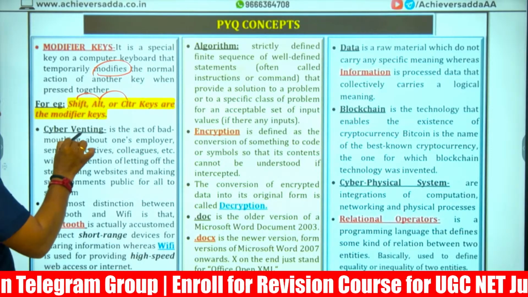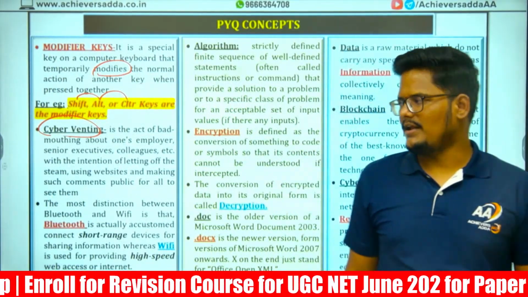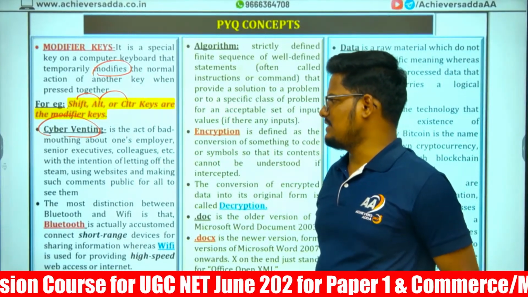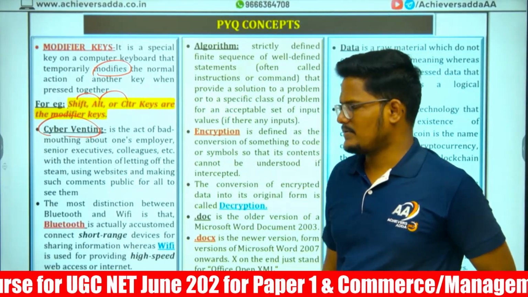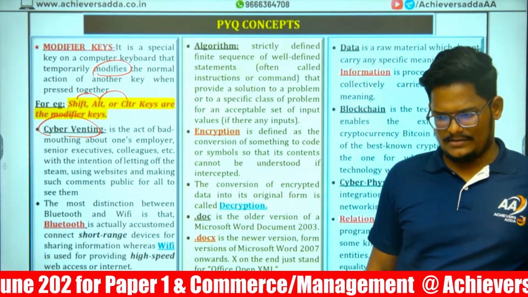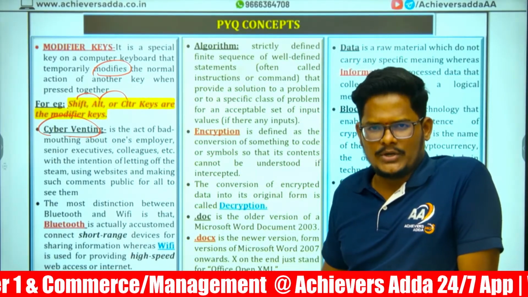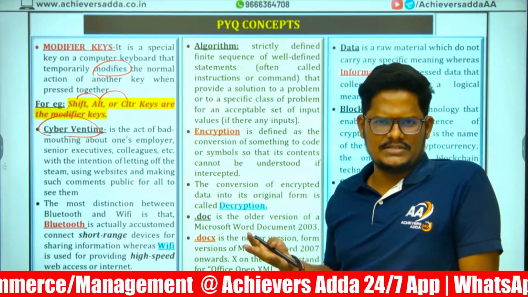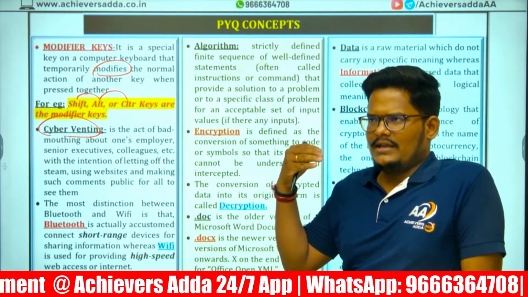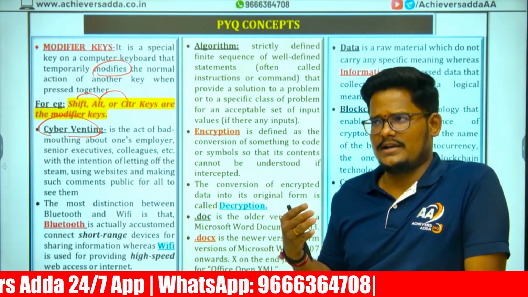Number 2. Cyber venting. What is cyber venting? It is an act of bad mouthing one's employer or senior executives after coming out of the organization. Like, 3 years back, I think, subject to correction in my memory, one employee of Facebook, in a senior executive position, came out and started whistleblowing and bad mouthing the senior employees, the entire work culture of the organization.